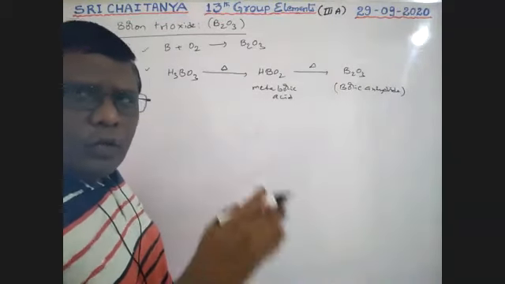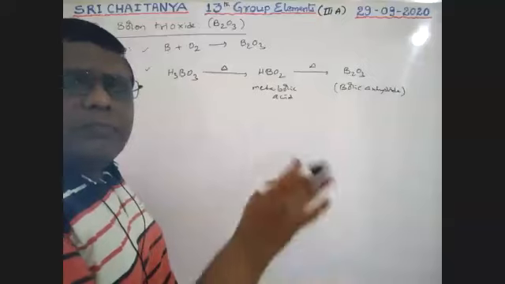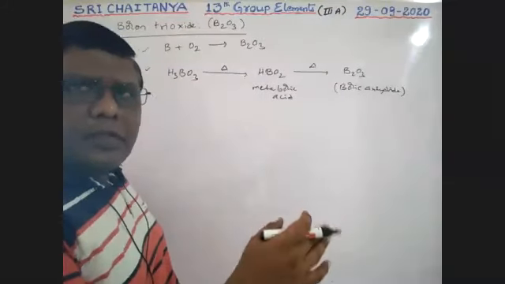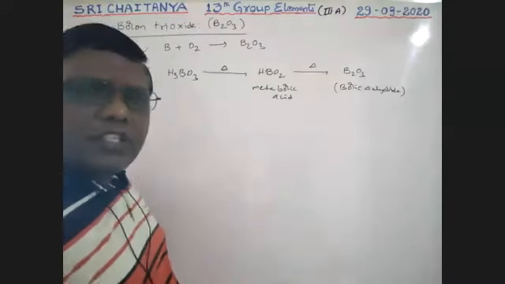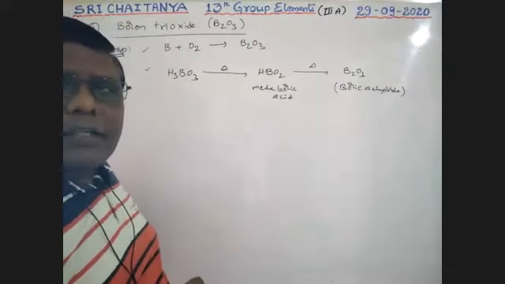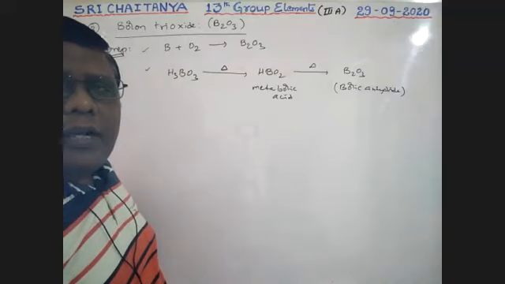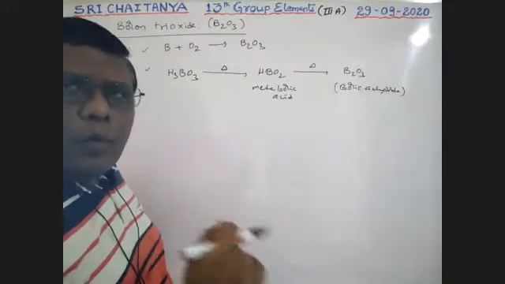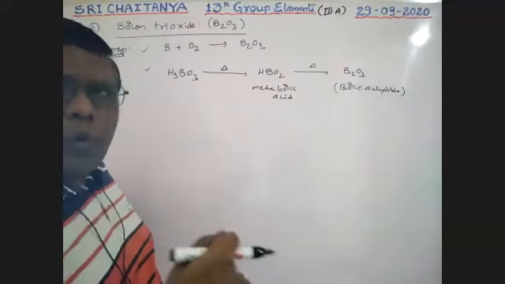Not only this, already we prepared it from borax or colemanite in previous reactions. That is the industrial way to prepare B2O3. Okay. So now, what are the properties of this B2O3? Properties.